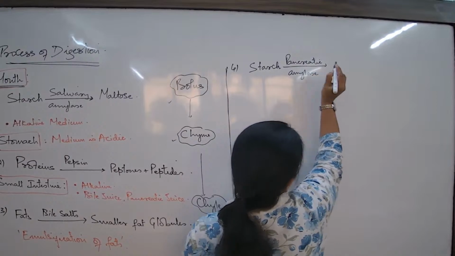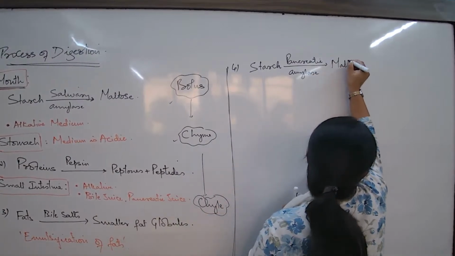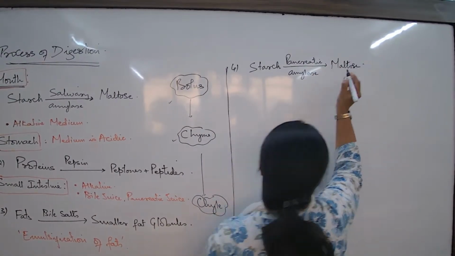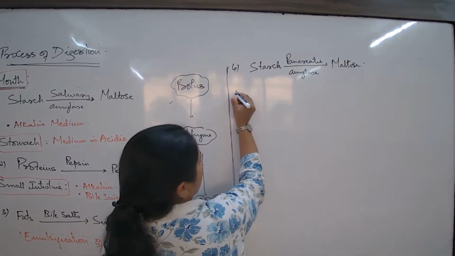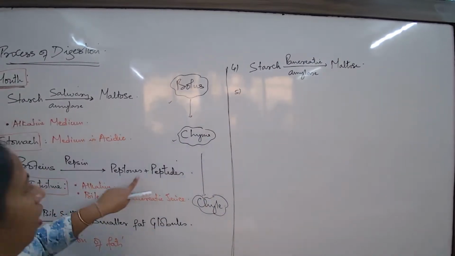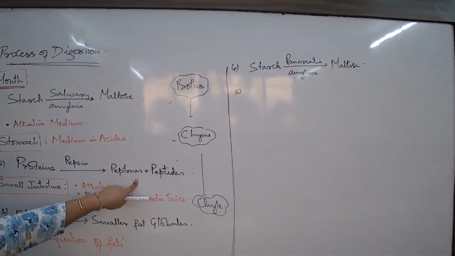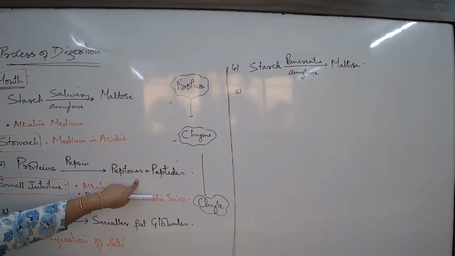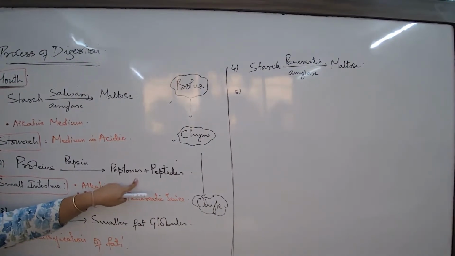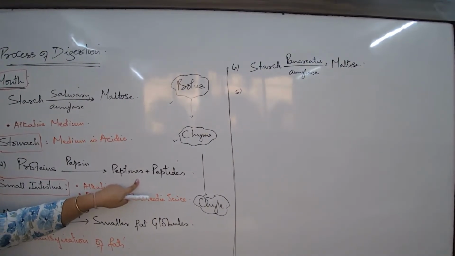The product will be maltose, the same thing, because amylase will break down the substrate to the same product. I now talk about what happens to the partially digested proteins, the partially digested proteins now in the food present here. What happens to them later?